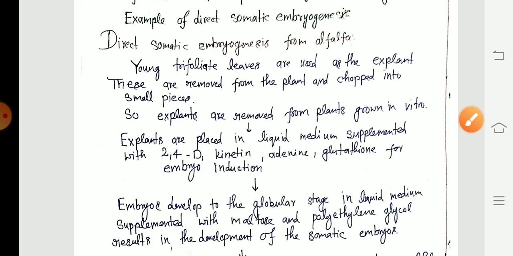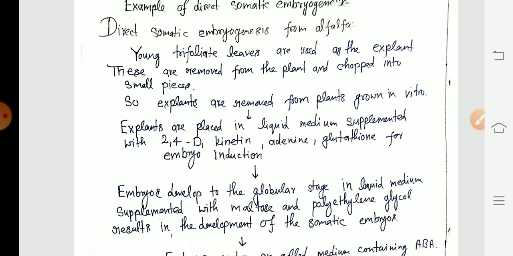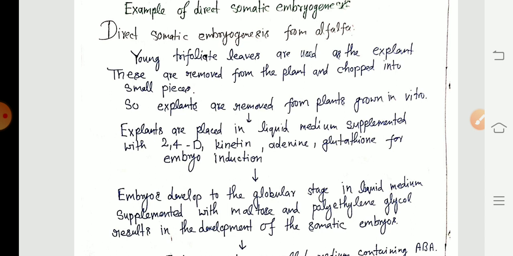Then come to the next point. Here alfalfa plant is taken. So from the alfalfa plant, leaves are taken as an explant, and that leaves are chopped into small pieces.